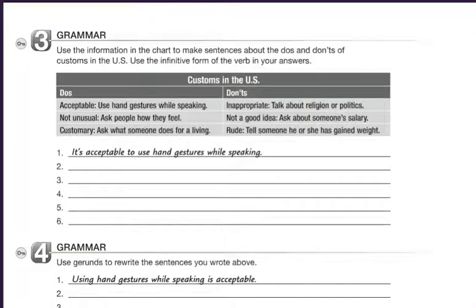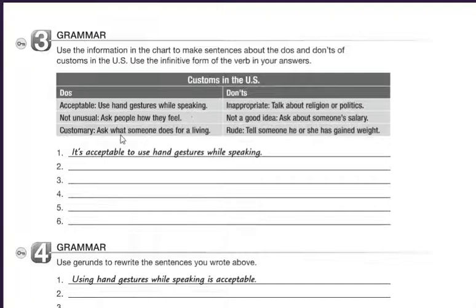So here we have the grammar practice. Use information in the chart to make sentences about the do's and don'ts of customs in the US. Use the infinitive form or the gerund form of the verb in your answers. As you can see, it's acceptable to use hand gestures while speaking. So don'ts: inappropriate, talk about religion or politics. Not usual, ask people how they feel. Not a good idea, ask about someone's salary.